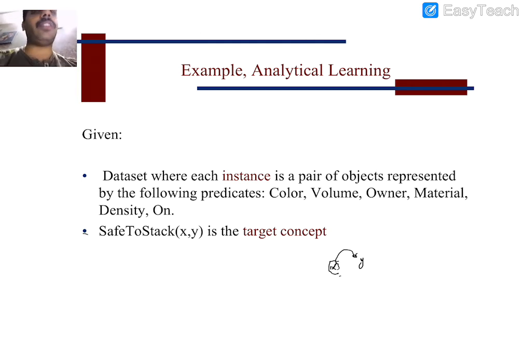So what is meant by stack? Placing. What are we going to place? X on y. That is the target concept. For that, what we are going to consider: the color, volume, owner, material, density. So these are all the characteristics which are given to us about the two objects.